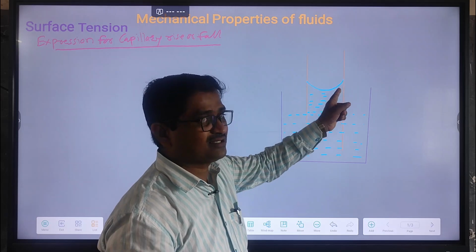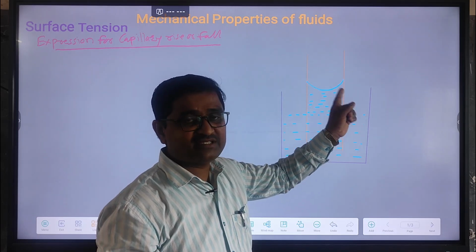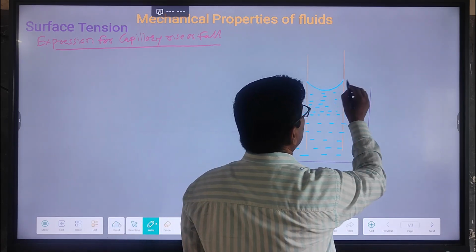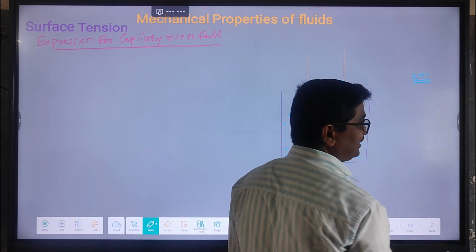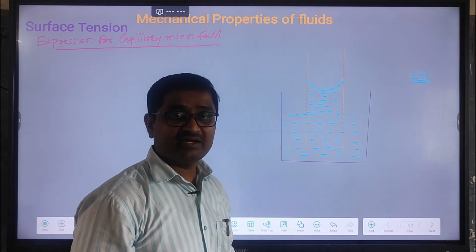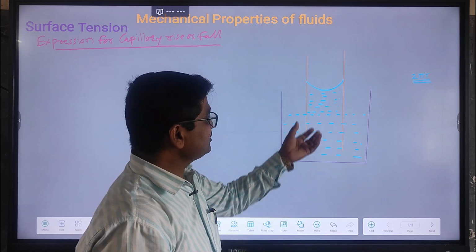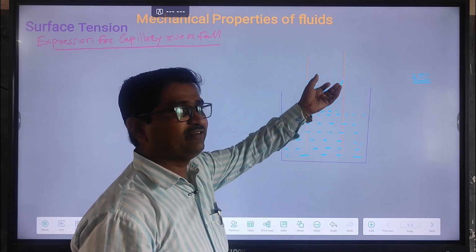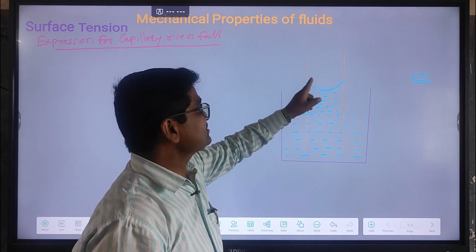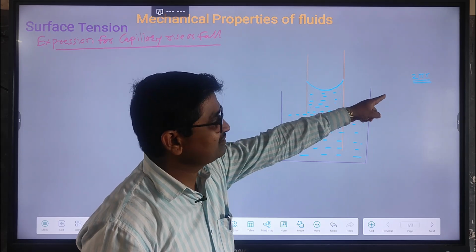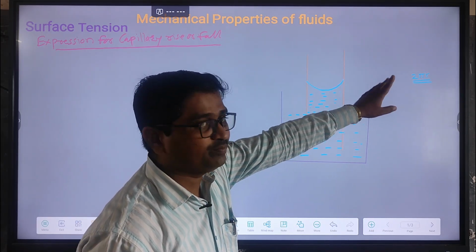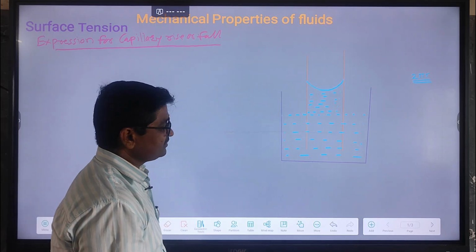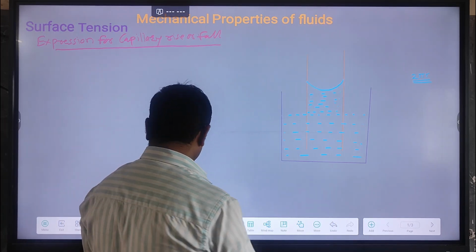So this is a liquid meniscus. Okay, this liquid meniscus is circular and its length of contact is 2 pi r. 2 pi r is the length of contact with the solid. Solid and liquid both are in contact together, and the circular shape of liquid is moving vertically upward. It means its point of contact is circular. The length of contact of the solid with the liquid is 2 pi r. This is very important.